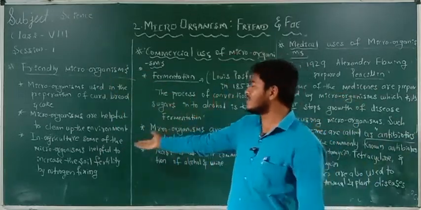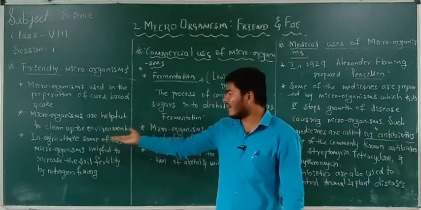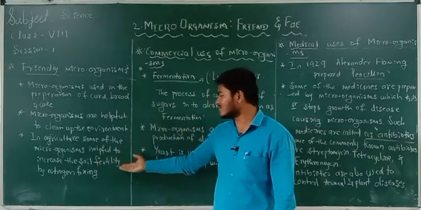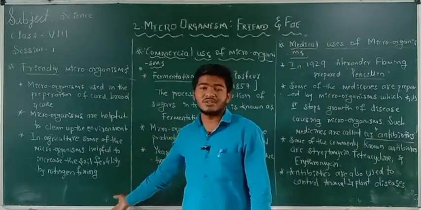So what is the next use of microorganisms? In agriculture, some microorganisms help to increase soil fertility by nitrogen fixing.